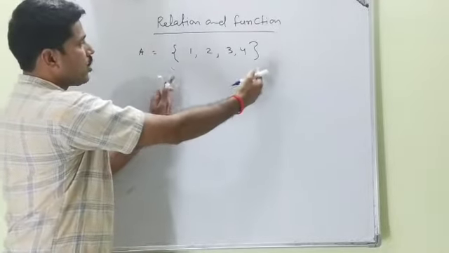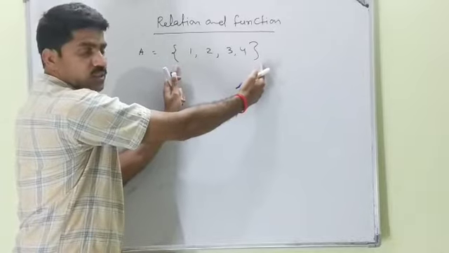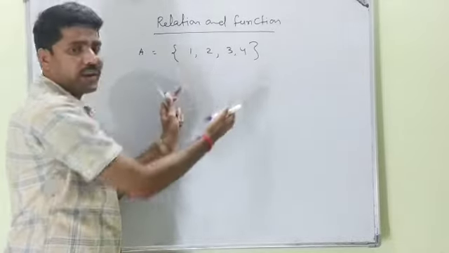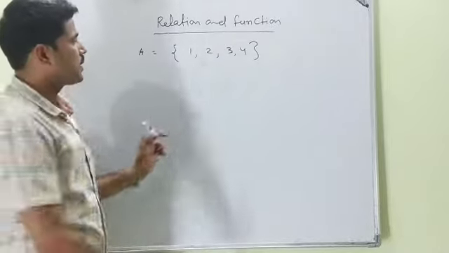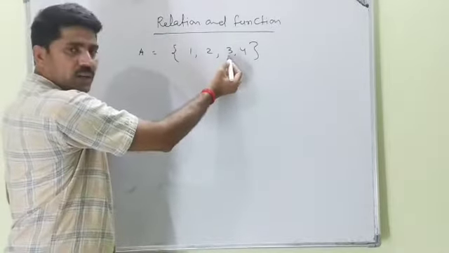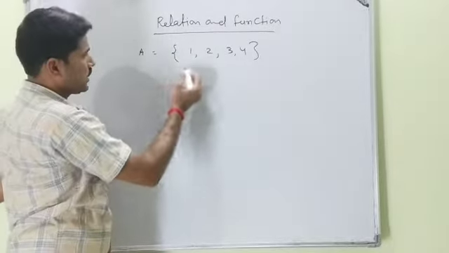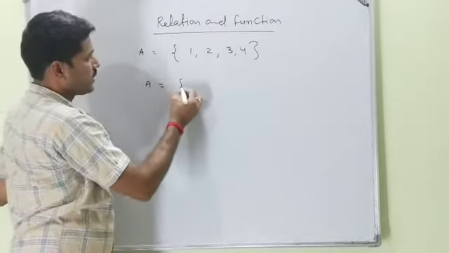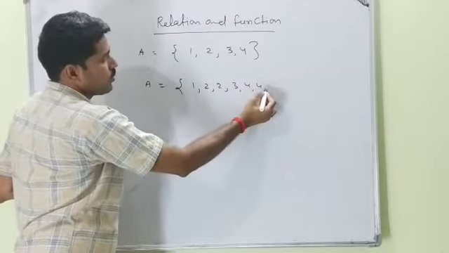A set is always written in braces, or curly brackets. All the elements written in the braces will be separated by commas. Another thing is, repeating is not allowed in the elements of a set, like this: 1, 2, 2, 3, 4, 4, 4.